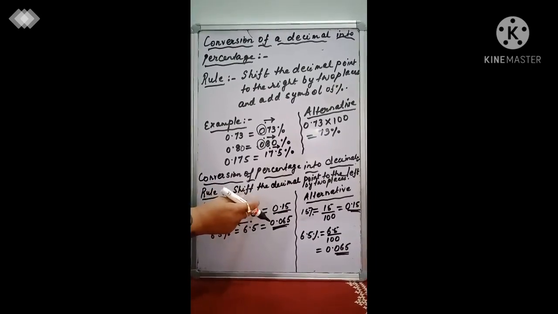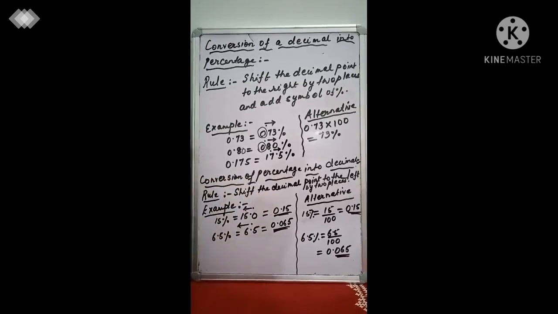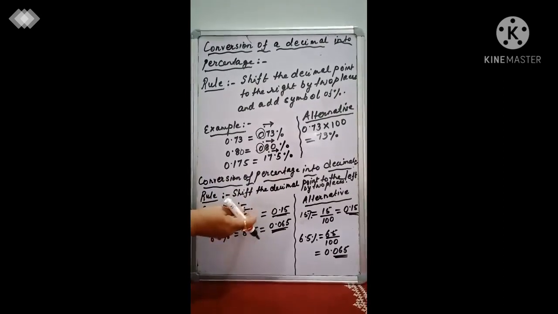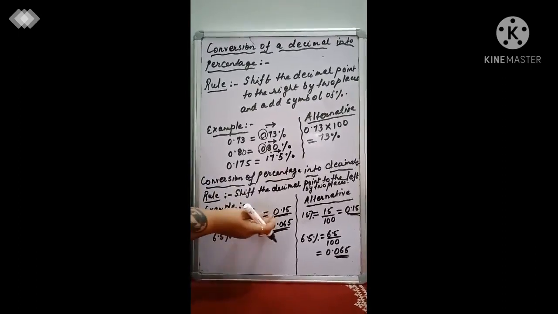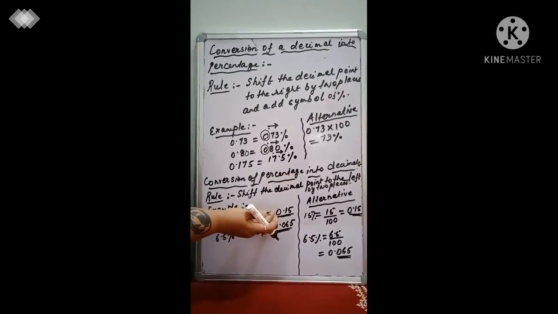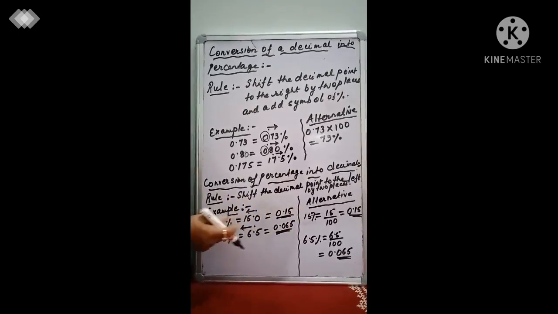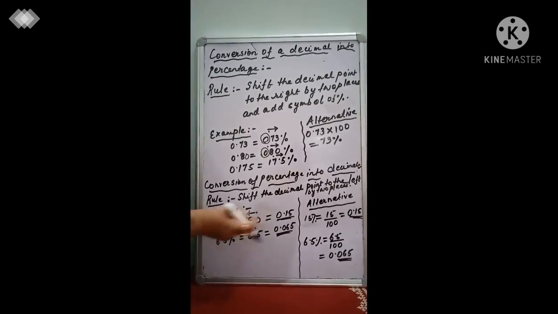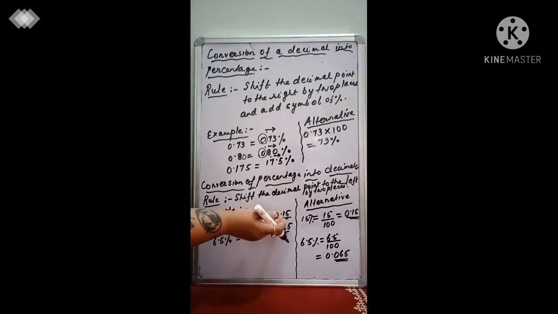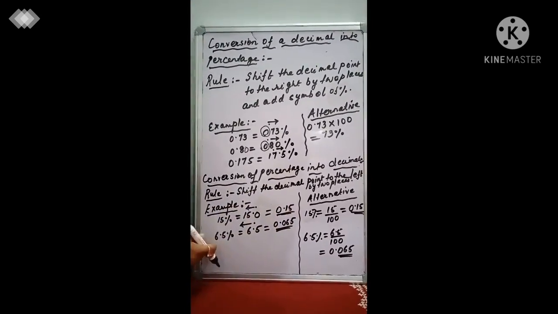So where do you need to move the decimal? You need to move towards your left. So where does the decimal come to? It comes to this particular place and you are left with the answer of 0.15. So this percent of 15% becomes a decimal of 0.15. Similarly,